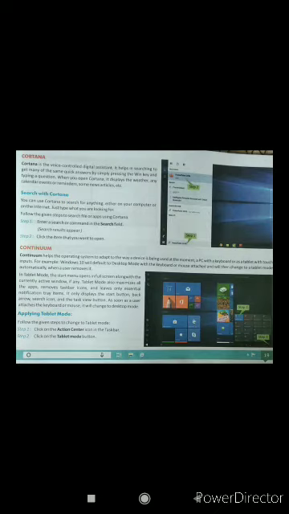Now the next one is Cortana. Cortana is nothing but what you people use in mobile, that is Google Voice. So you click on the Google Voice and say something, and it searches, right, in mobile. Same thing, it's there, named Cortana in Windows 10. Let's see. Cortana is the voice control digital assistant.